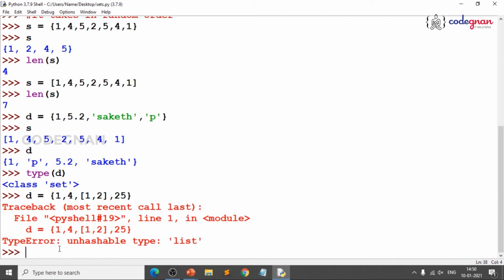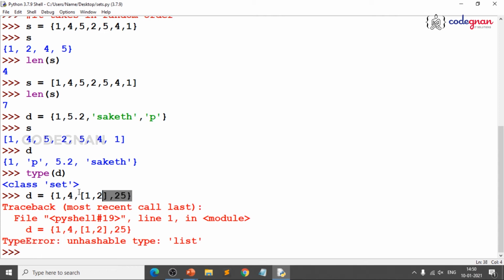That means we can add and remove elements from a set. But the biggest thing is, a list will allow duplicates, and a set will not allow duplicates. That is the reason you cannot have a list inside a set. That is the reason for the type error. Make sure that you read the error, then only will you understand.